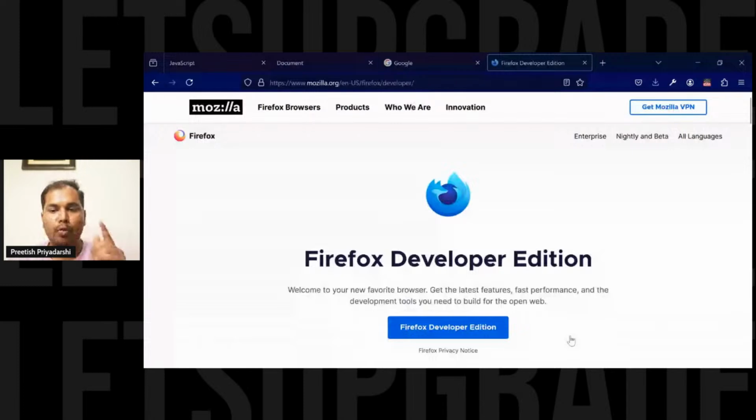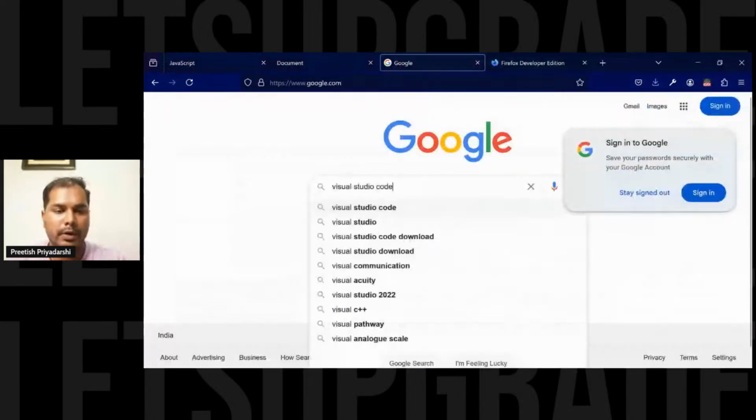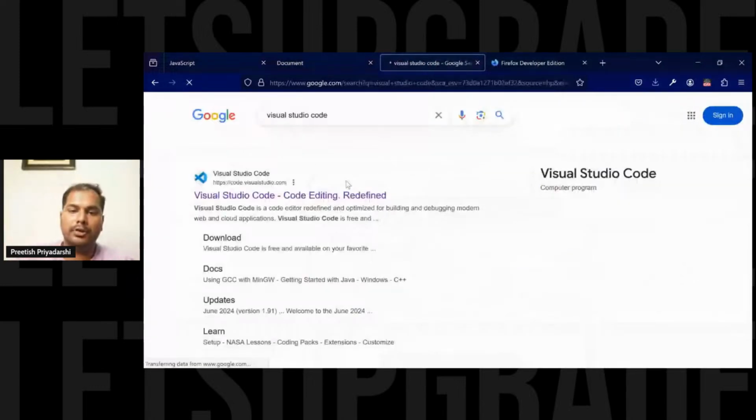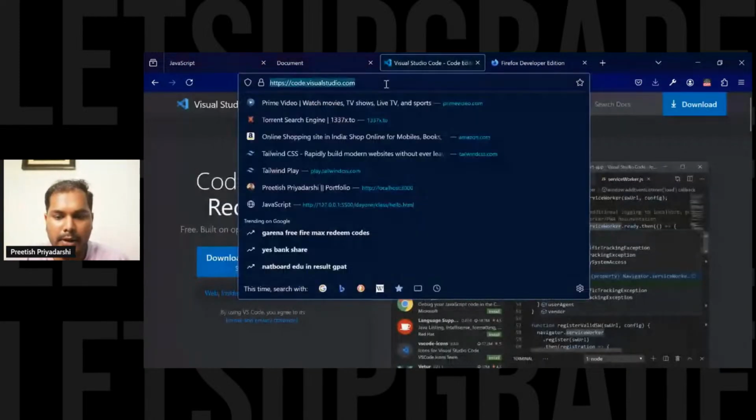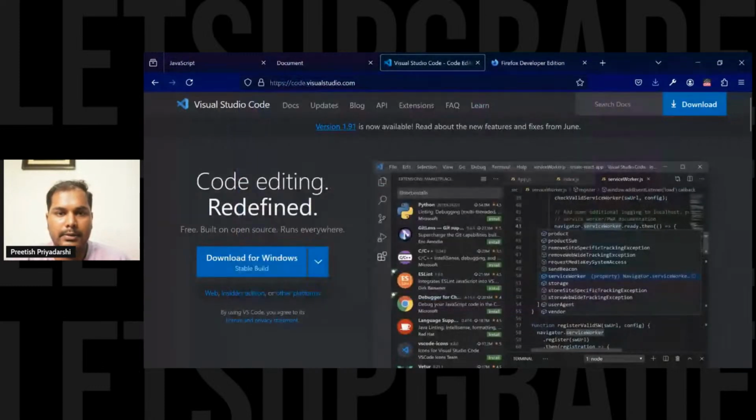So this is the tool which you'll be using, and the next thing we'll be using is Visual Studio Code. The browser is for the execution of the code, where you will be seeing the code which you write. And Visual Studio Code is the code editor where we'll be writing the code, which will help us execute it.